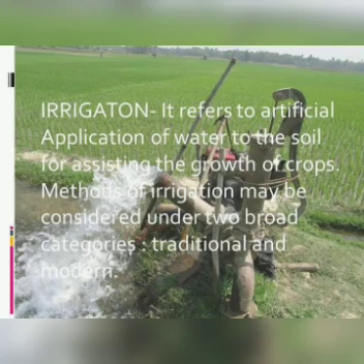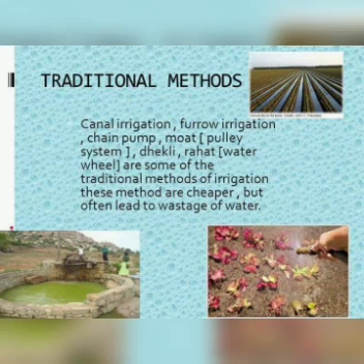After the crops are sown, we have to irrigate the field. Irrigation is generally referred to as the application of water to the soil for assisting the growth of the crops. It may be under two broad categories: one is the traditional method, another is the modern method. The traditional methods involve furrow irrigation, chain pump, moat, Dekli and Rohet. These methods are very cheap, but they lead to wastage of water. Nowadays we are not getting enough water for everything, so the traditional method is not effectively used now.